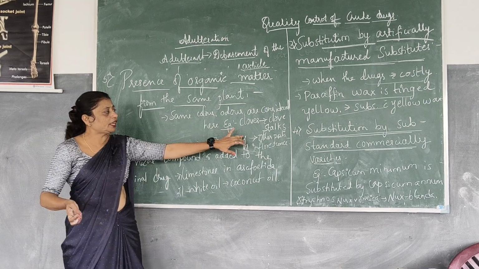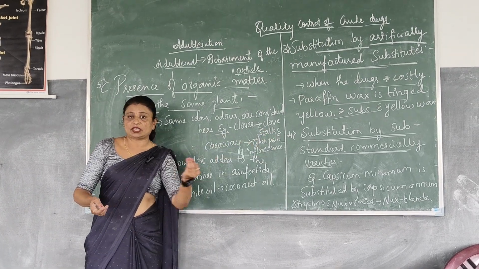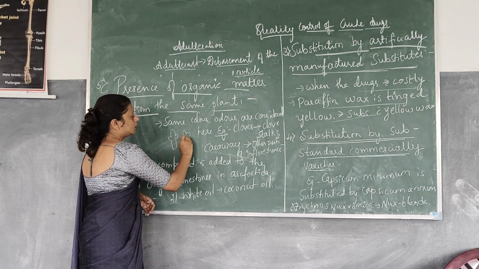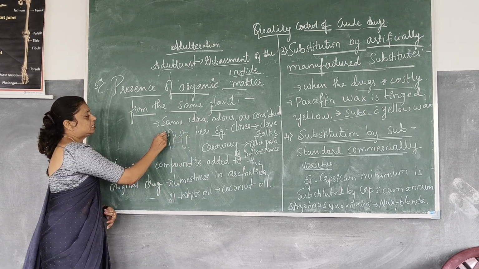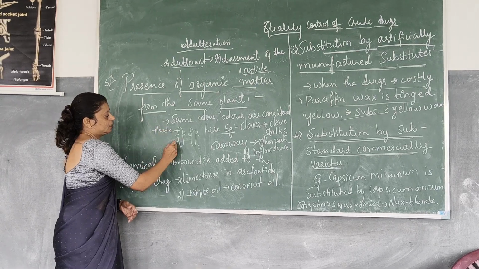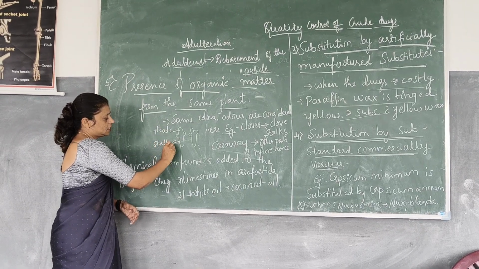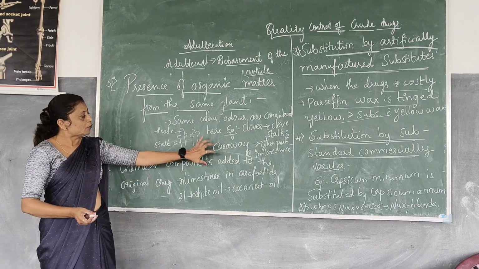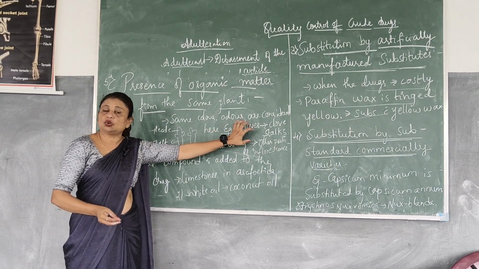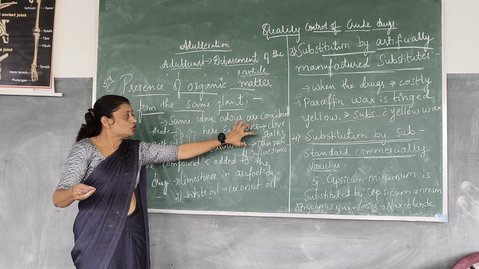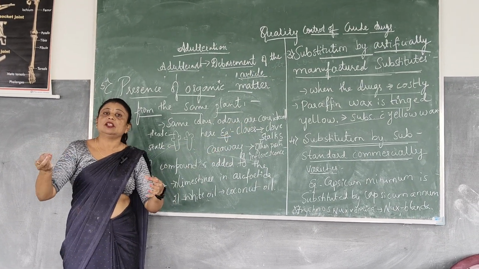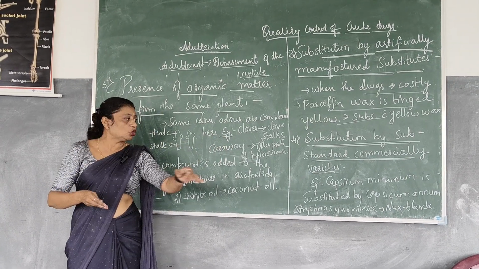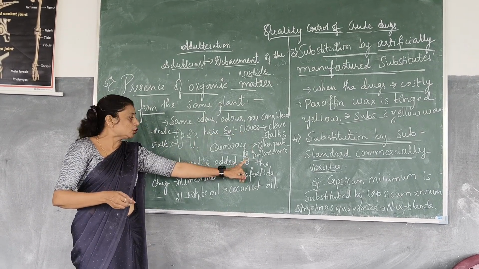So for example, cloves are mixed with clove stalks. If you have seen a clove, you know, right? This is a clove; this is called the head part and this is called the stalk part. Stalk is nothing but the base of the clove. The stem of the clove is nothing but the stalk of the clove. As I told you, the original cloves will be of higher cost. So in that case, the clove stalks will be mixed with the original clove. That means only the stem of the clove is mixed with the cloves and sent into the market.